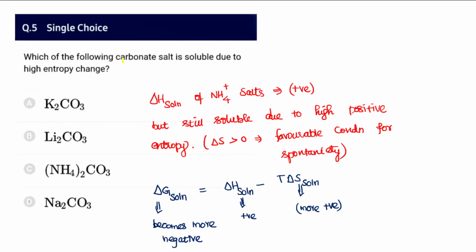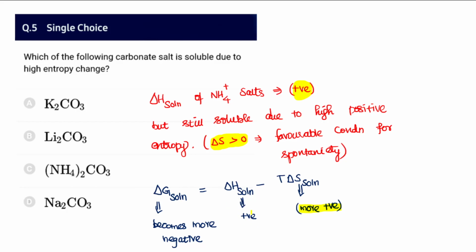And the fifth question: which of the following carbonate salts is soluble due to high entropy change? Generally ammonium salts show very great solubility, because they possess a greater entropy. The entropy change is so positive for the ammonium salts. The enthalpy of solution is positive, but it still shows solubility because of more entropy.